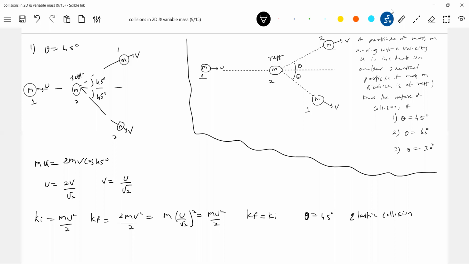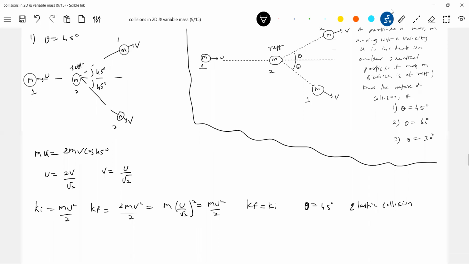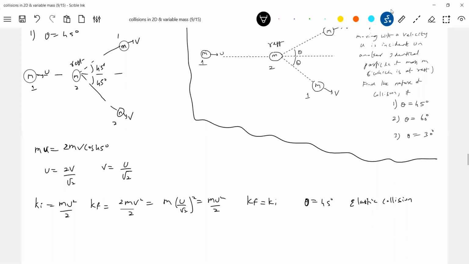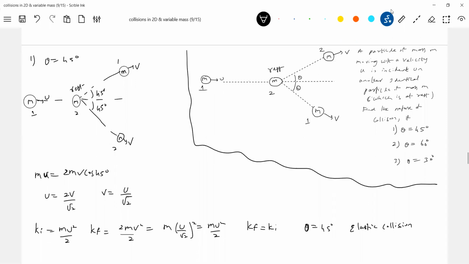And then put theta equals 60 degrees. Again conserve momentum and calculate the final speed. Why will they have the same speed? Because they are deflecting symmetrically with respect to the initial line of motion. That's what I assume.